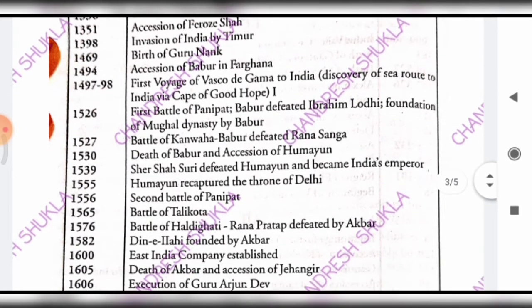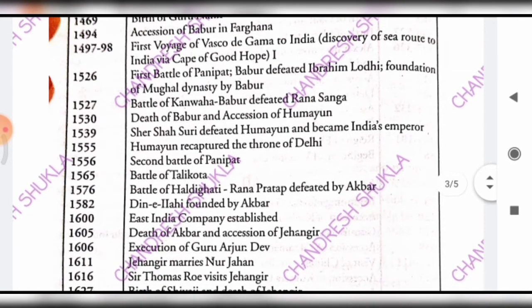And in 1526, the first battle of Panipat, which led to the foundation of the Mughal empire, took place between Babur and Ibrahim Lodi. And in 1527, the battle of Khanwa between Babur and Rana Sanga. And then in 1530, the death of Babur and the accession of Humayun. And then in 1539, Sher Shah Suri defeated Humayun, and in 1555, Humayun recaptured the Delhi throne.